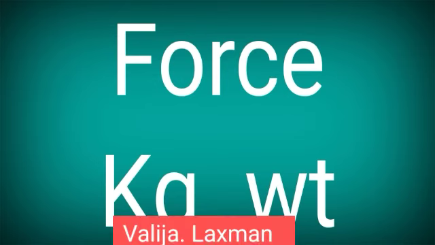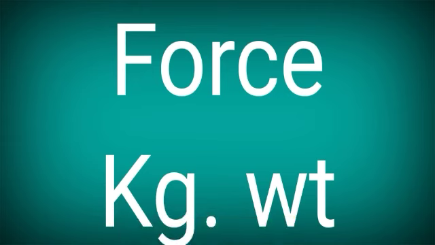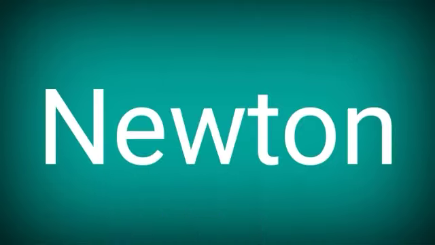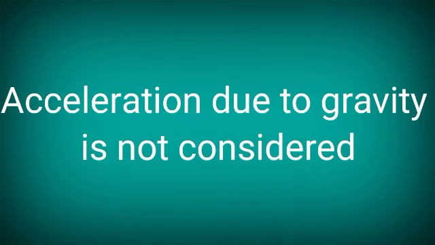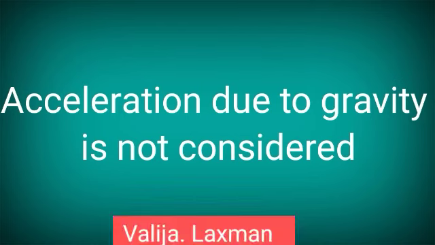If you are taking the example of force, in the MKS system it was measured as kg weight. But in the SI system, we have only one single unit, that is called Newton. So in this, the value of g is not considered. If at all the value of g is considered, the units will be in a different manner and it leads to some confusion. So without the consideration of g, we have the units. That type of units is called an absolute system.